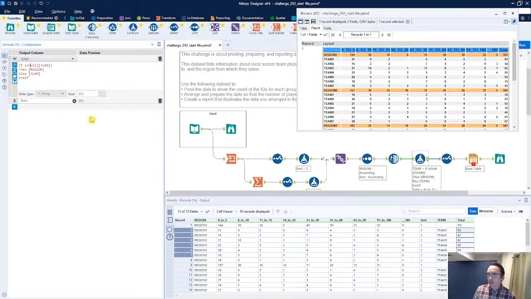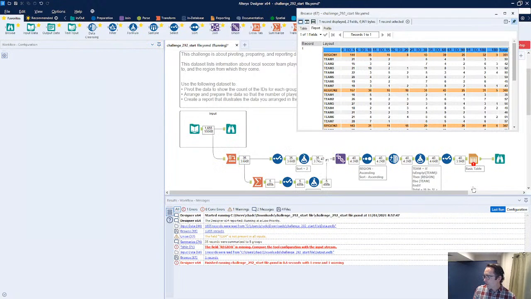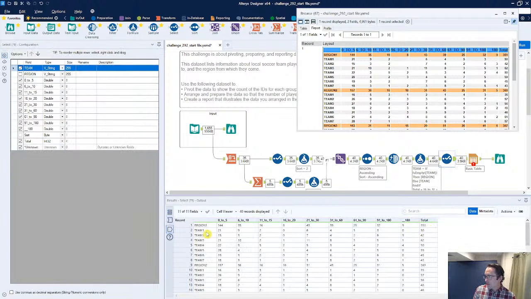Now, the problem is that we had an "if is null," so we're going to say "if is empty team." Now that should again give us the proper results. So we've got region 1 team, we've got the totals going down the line. Now ours are zeros, which, to be perfectly honest, I would prefer. I would prefer those to be zeros instead of nulls. So we're actually getting to where we need to go.